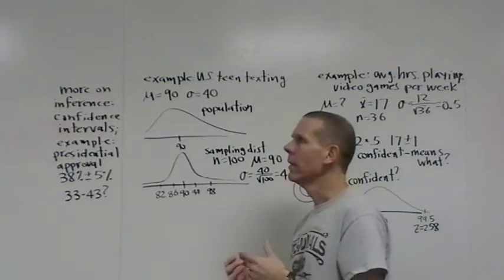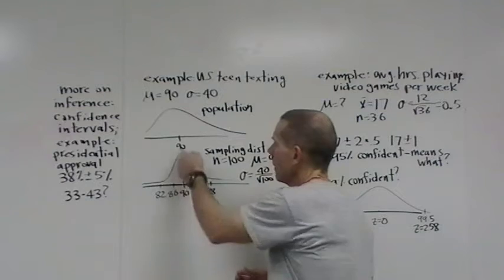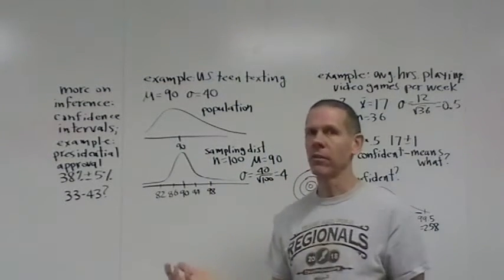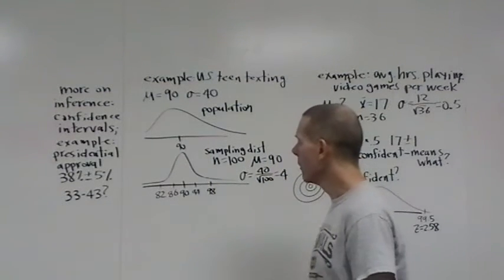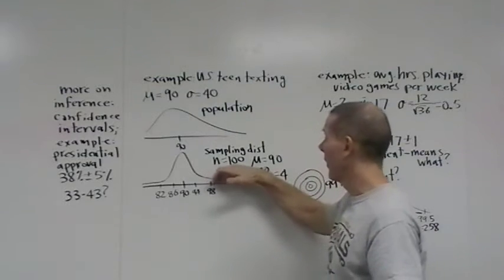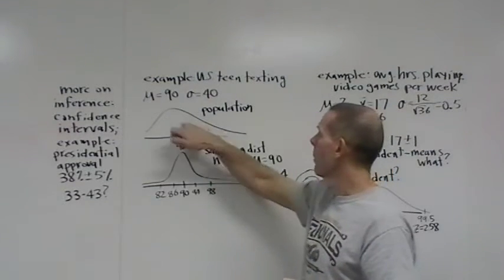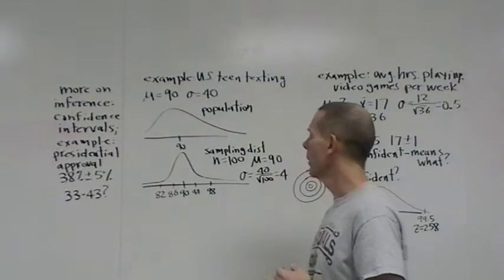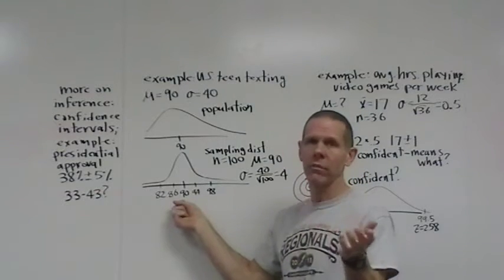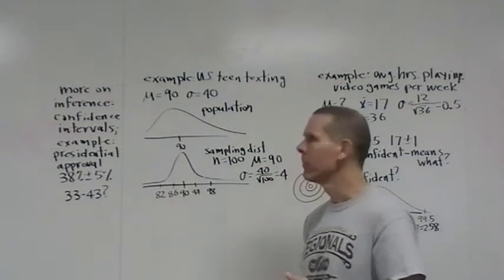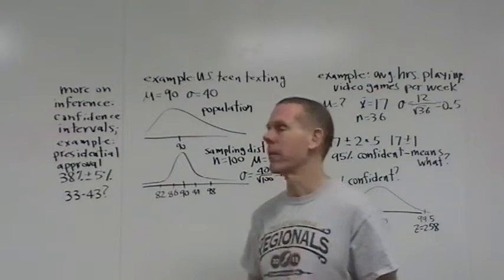Now we know that the sampling distribution and the population have exactly the same mean, right? It's an unbiased estimator. We also know that if we take a sample that big, even though the population is not normally distributed, the sampling distribution will definitely still be normally distributed, and that's via the central limit theorem.